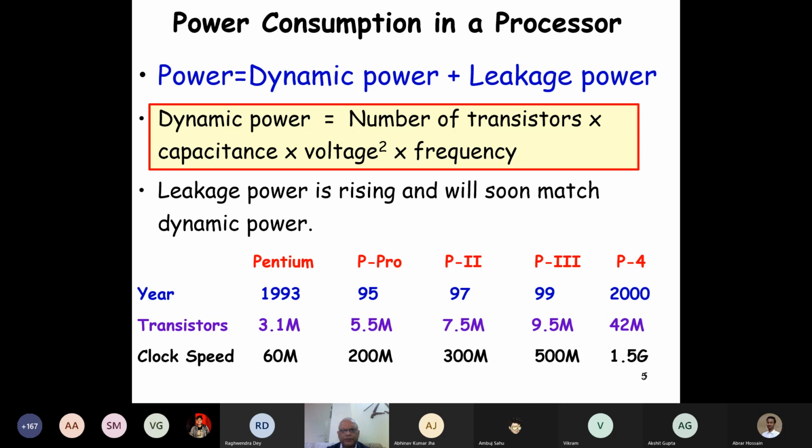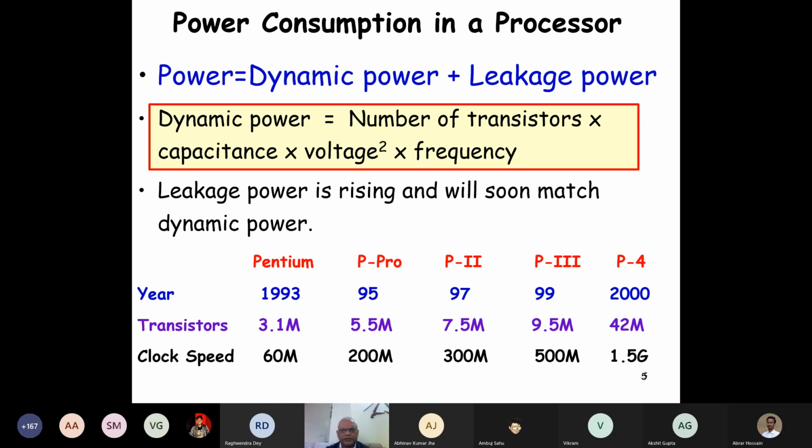And if we look at the dynamic power, it is proportional to the number of transistors on the chip, naturally, because as each transistor switches on and off, it independently produces heat. And the energy here is proportional to frequency, naturally, because each time it becomes on and off, it produces heat. But also to the capacitance times voltage squared, half CV squared.